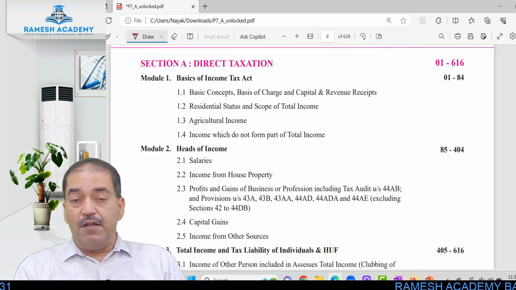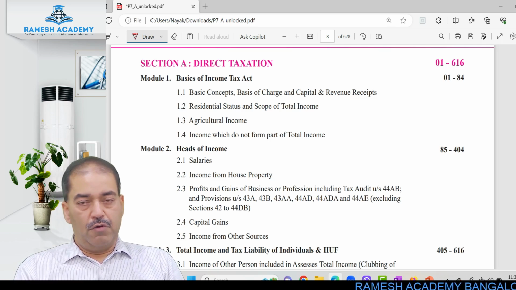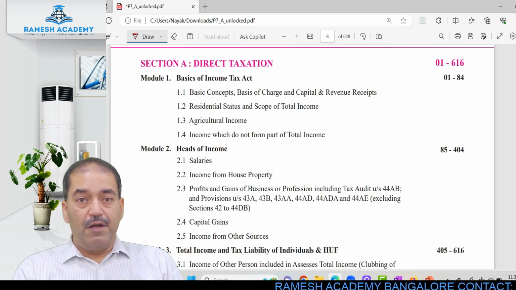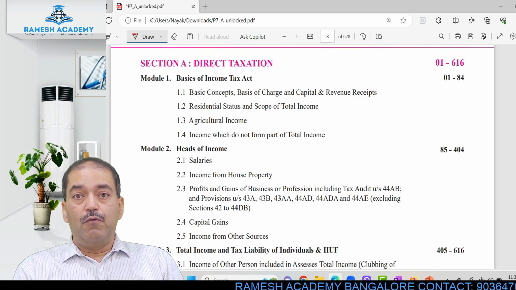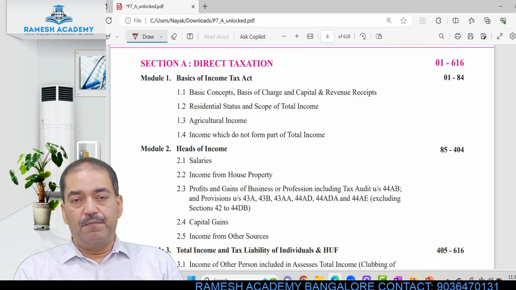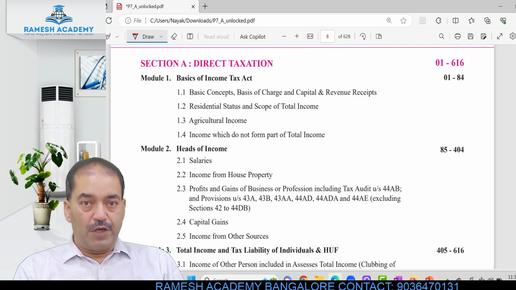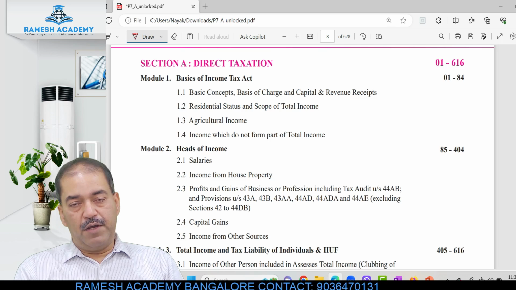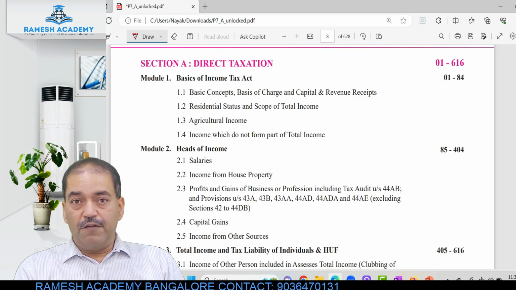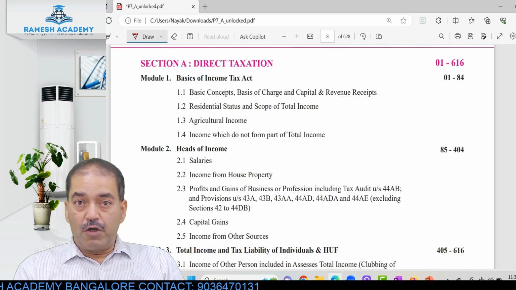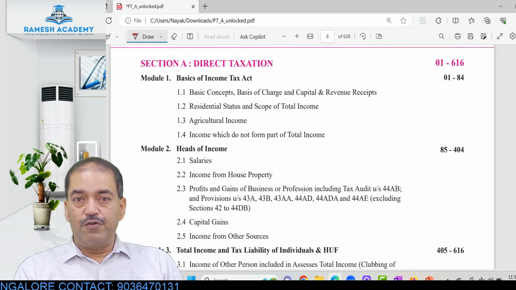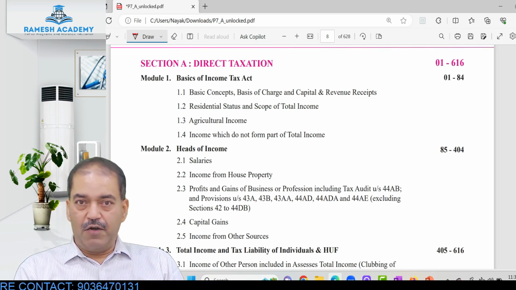Then we have capital gains. When a capital asset is sold, we may have a benefit arising from that. So first of all, the definition of what is a capital asset, what falls within the purview of the capital asset, right? Those things we have to check. And when we sell those items, the capital gains that we get, the profit that we get, is taxable at a different rate. Again there, we will have to classify as short-term capital gains and long-term capital gains, because the rates of taxation will be different for short-term and long-term.